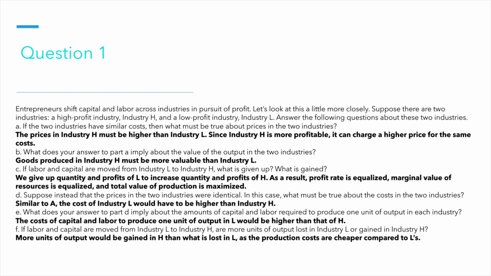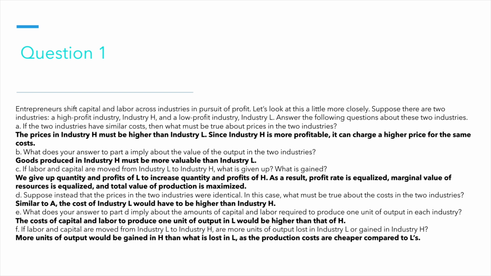Part C, if labor and capital are moved from industry L to industry H, what is given up and what is gained? We give up quantity and profits of L to increase quantity and profits of H. So as a result, the profit rate is equalized, marginal value of resources is equalized, and total value of production is maximized. Due to the fact that the high profits in H will increase, which should cover up the loss of profits in L, which will maximize the value of production.